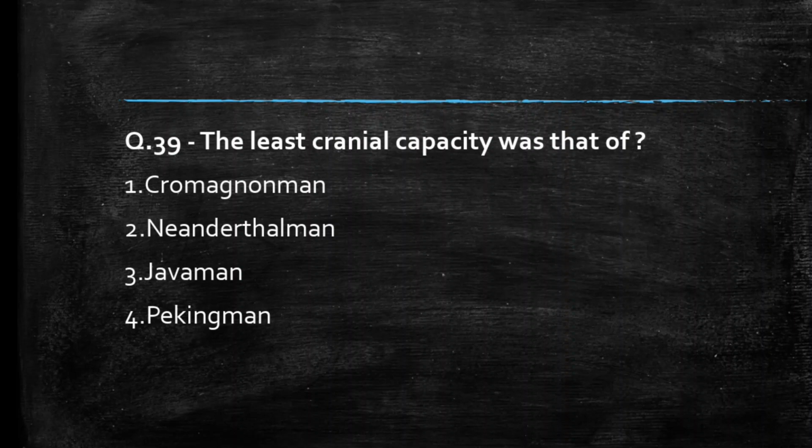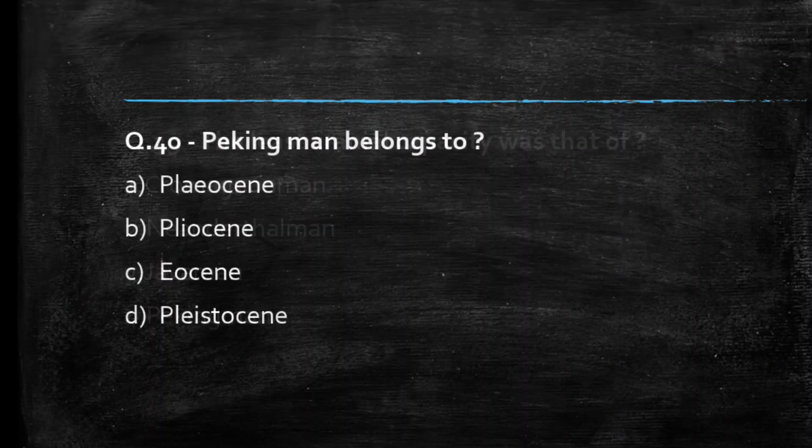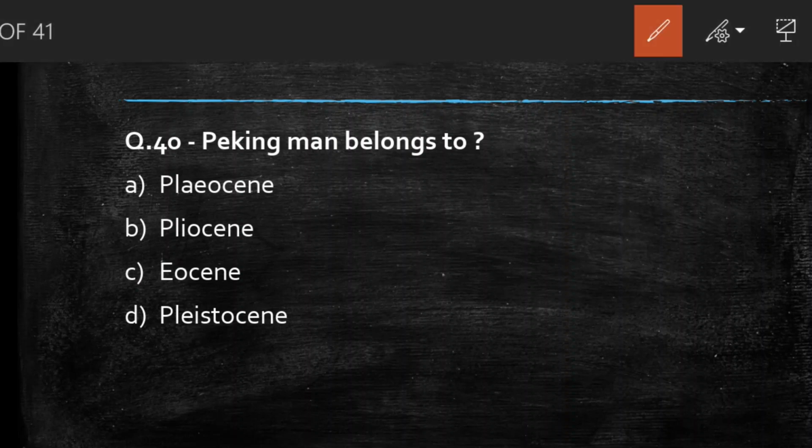Next question we have, the least cranial capacity was that of Cro-Magnon man, Neanderthal man, Java man, Peking man. Students, comment your answer. So the right answer to this question is option C, Java man. Next question we have, Peking man belongs to Paleocene, Pliocene, Eocene, Pleistocene. Students, comment your answer. So the right answer to this question is option D.